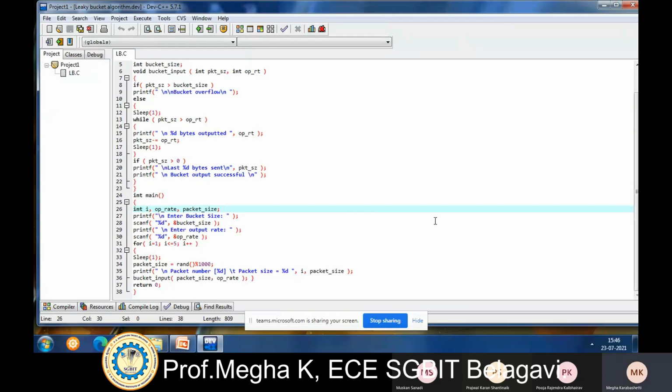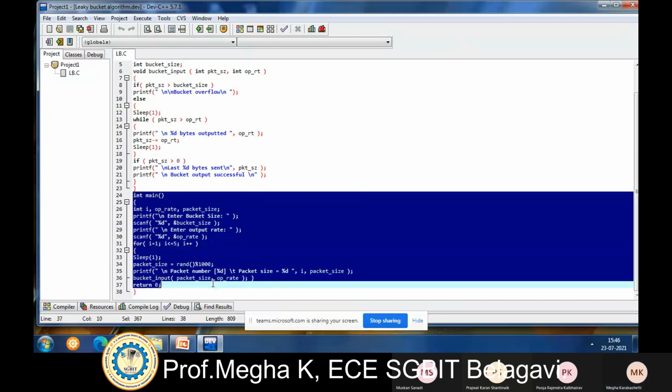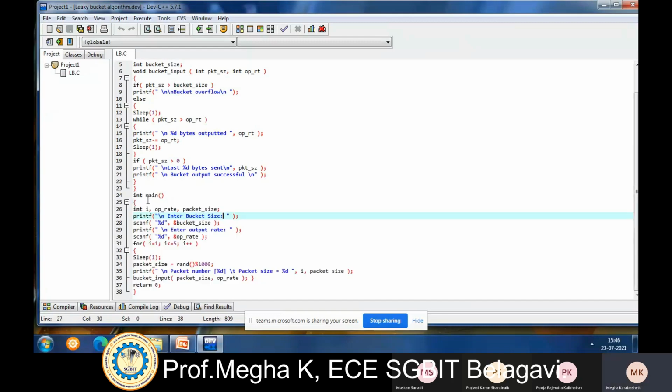First we will see the main program and then we will go for the function. So this is the main program. I'll declare the integers i, output rate, packet size.